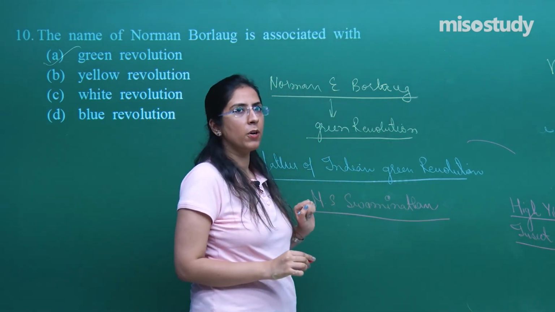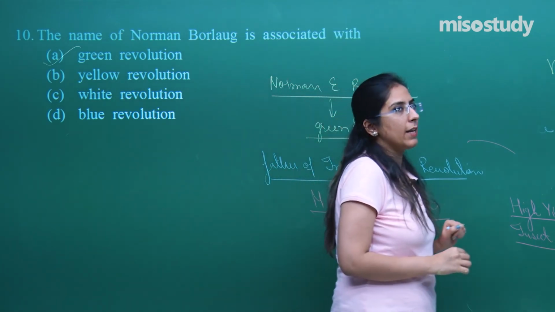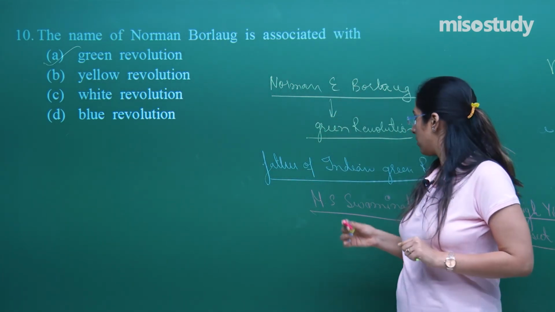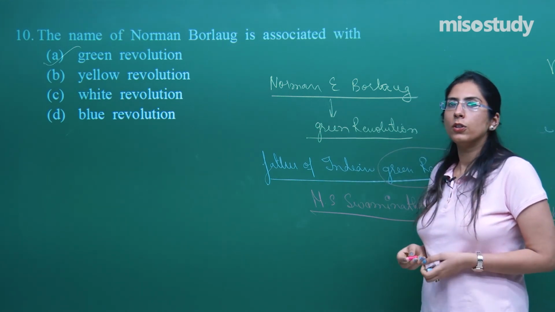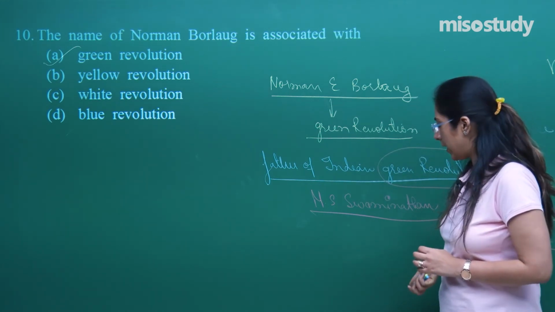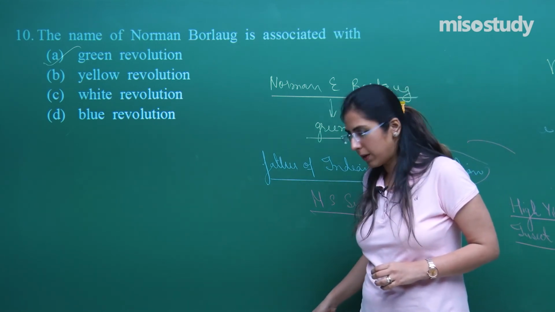This is also very important. M.S. Swaminathan is the father of the Indian Green Revolution. So the correct option for question number 10 is Green Revolution, option A.